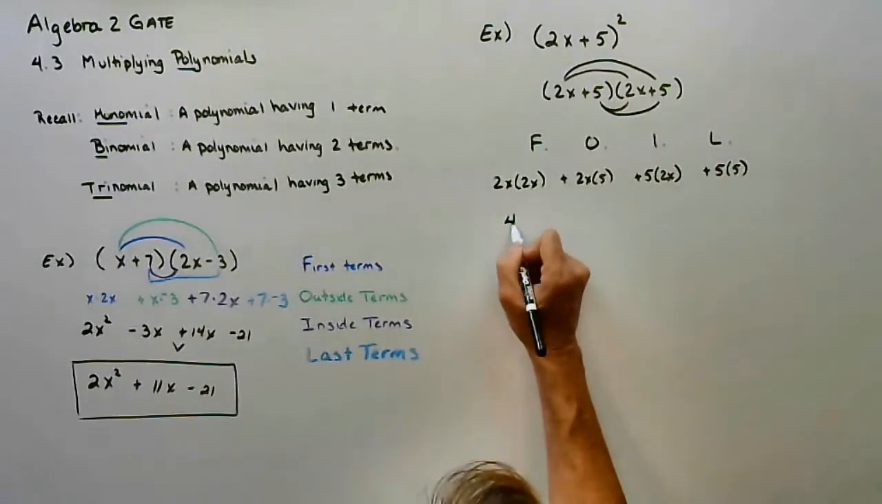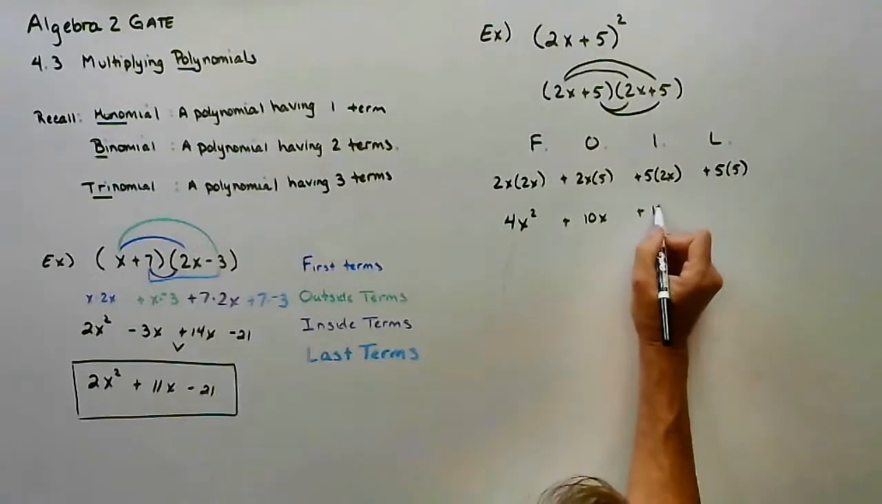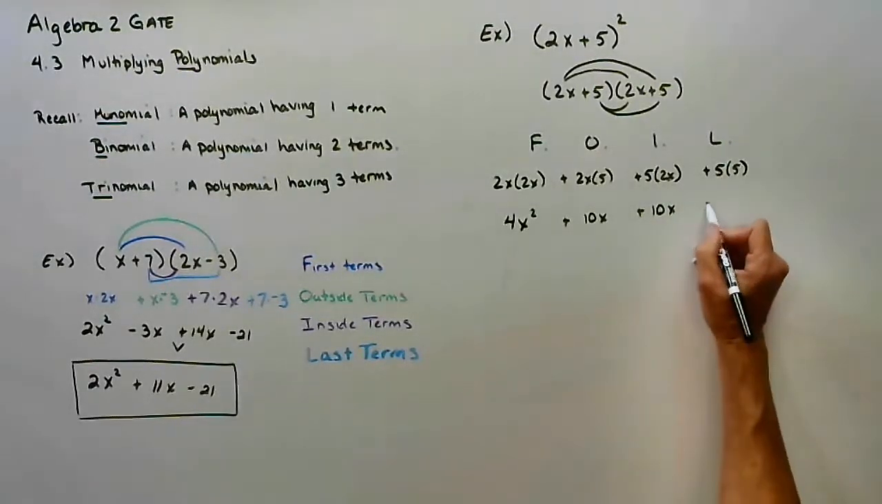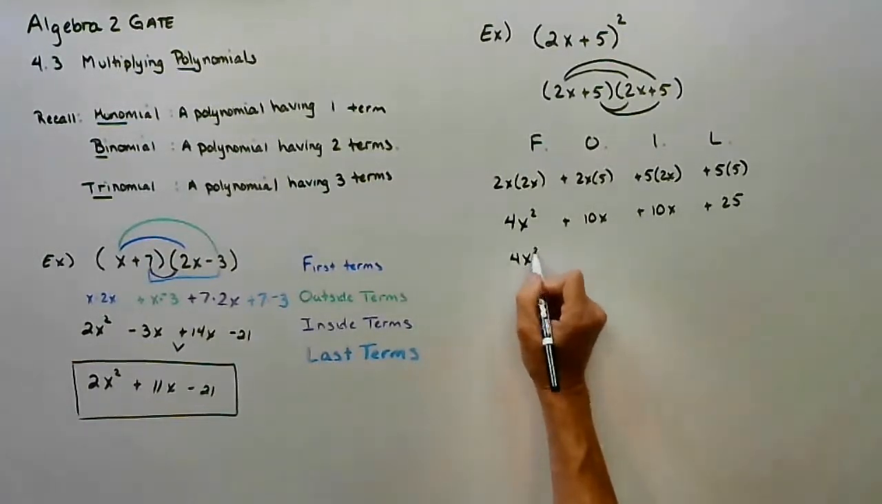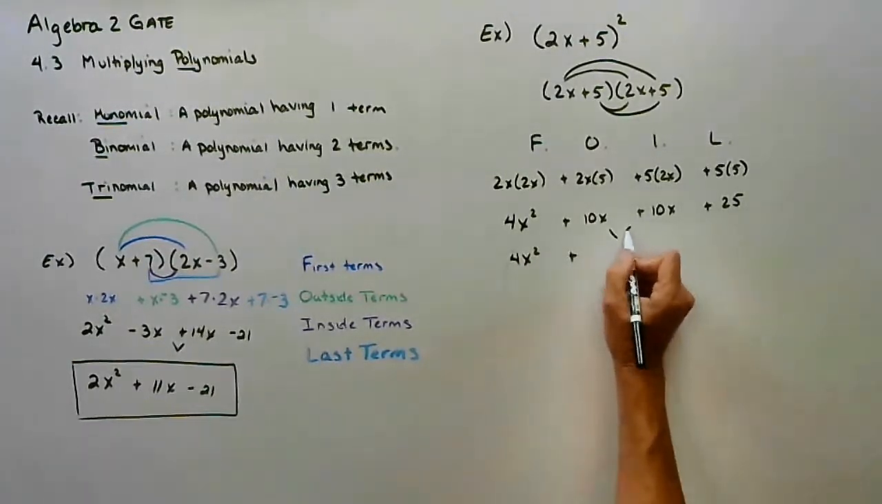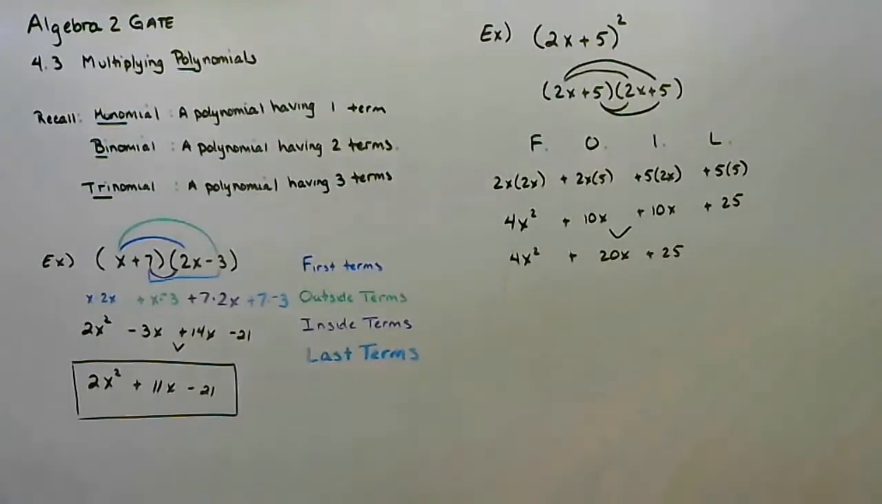And so then we are left with a 4x squared plus 10x. Notice that's the same again in a binomial that has been squared. So we are left with 4x squared plus 20x plus 25. So most of this section is practicing multiplication of binomials or a monomial times a binomial. Okay.